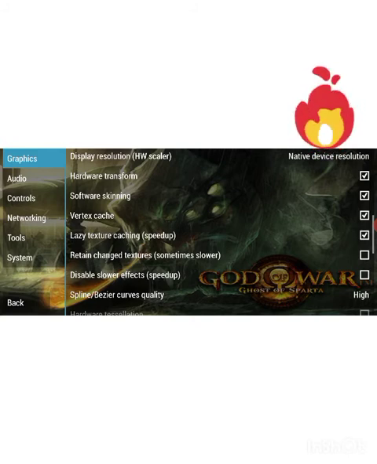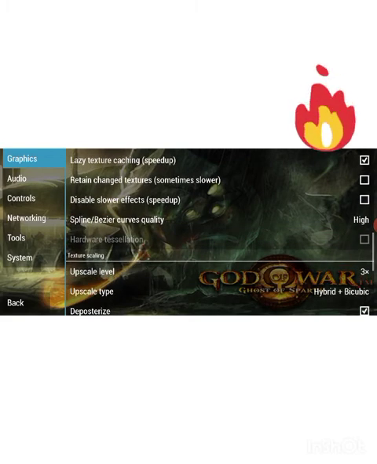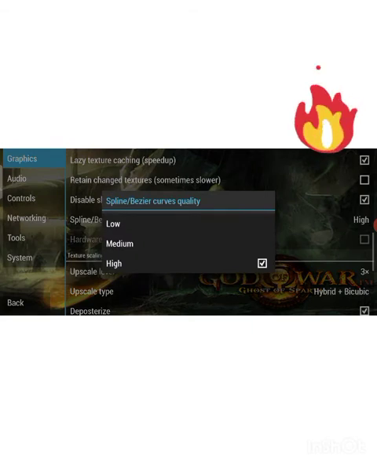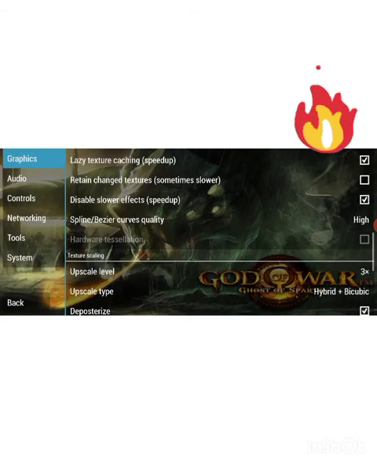Tick the lazy texture caching, speed up. And disable slow effects. And you can do this high or medium due to your phone's RAM.